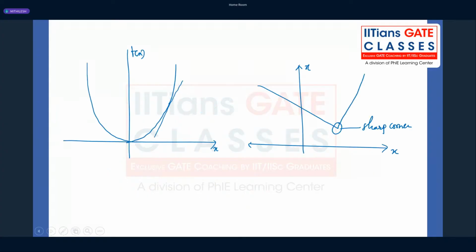If the function is smooth, that requirement gets satisfied. However, if the function is not smooth, making some sharp corners like this, it is not satisfying that requirement, and hence you can conclude about the differentiability of the function just by looking at the figure.